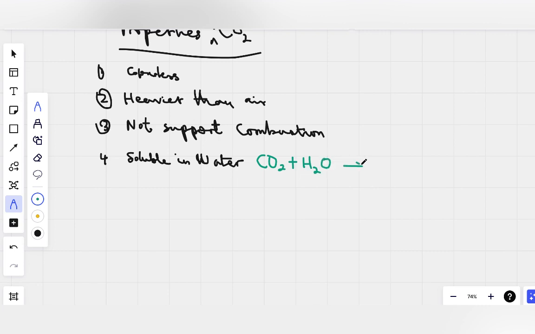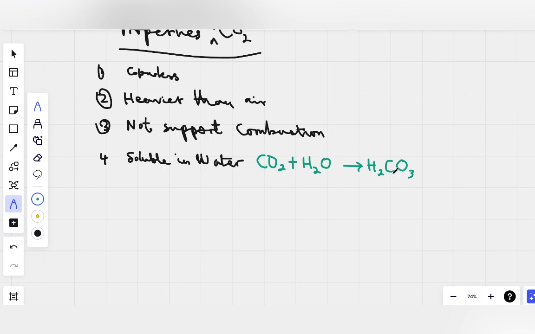Carbonic acid is H2CO3. Soluble in water means it dissolves in water. It dissolves in water to produce carbonic acid, H2CO3. Is that okay? So that's for that.